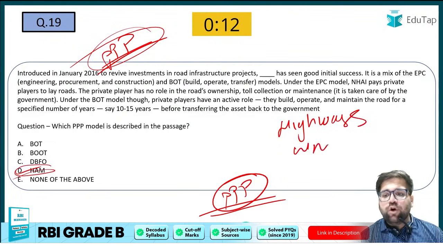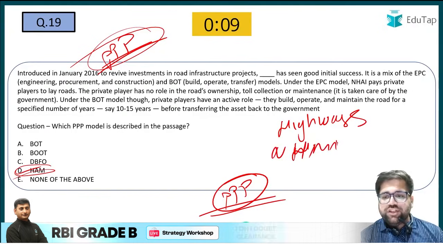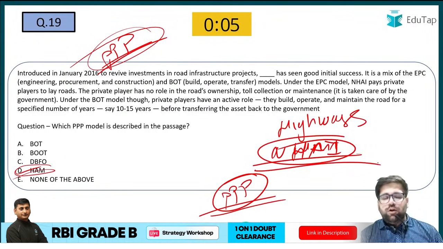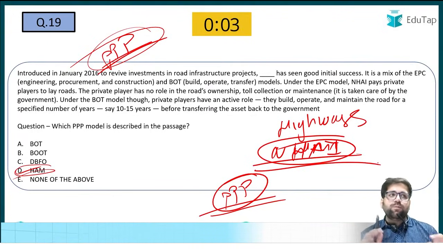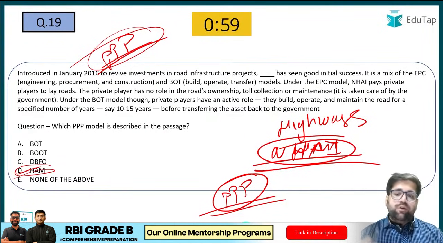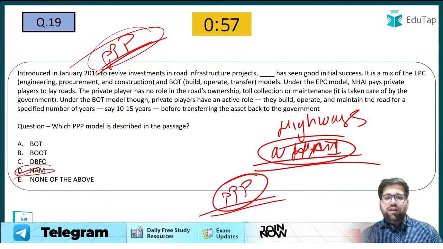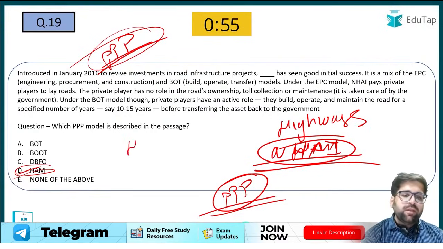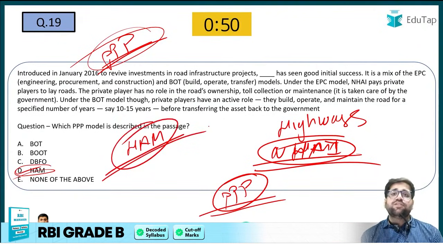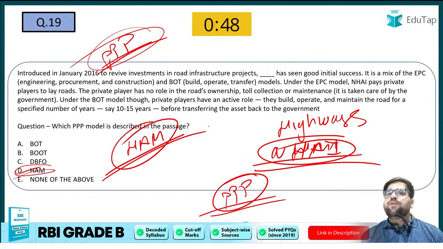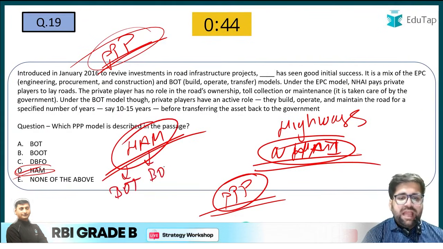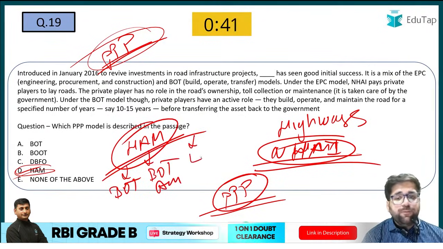Our National Highway Authority of India, NHAI, is using this particular model for last 2 years, and there has been an unprecedented growth when it comes to the formation of highways, because under this particular component, or let's first discuss what is HAM. HAM stands for hybrid annuity model. Under this particular model, there is a combination of different models of PPP. We combine BOT model, we also combine BOT annuity model, and there is also one very important which is EPC